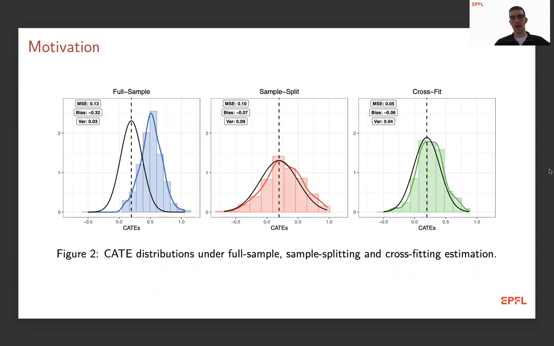To give you a little more idea how this actually plays out in practice, what you can see here are three distributions of the simulated treatment effect, where on the left side you see the full sample implementation, in the middle the sample splitting, and on the right the cross-fitting. What you can see here is that for the very same estimator, we can achieve a very different result just based on what kind of estimation procedure we choose.